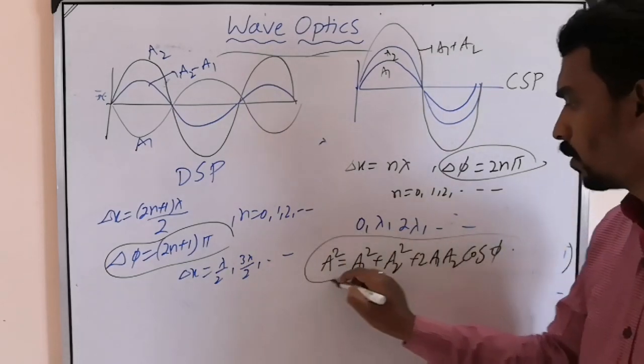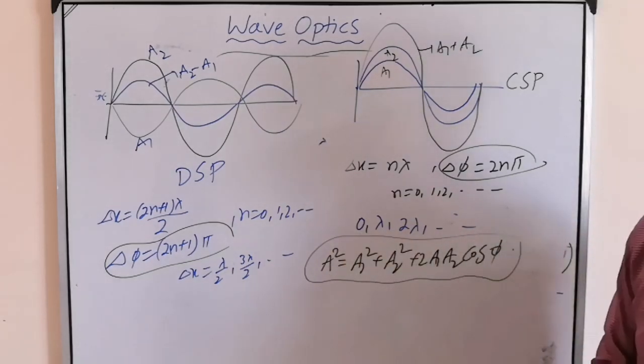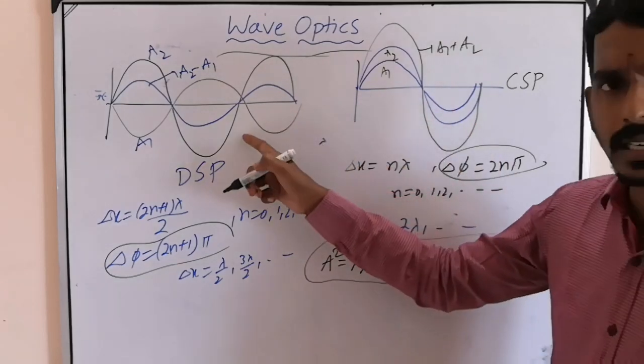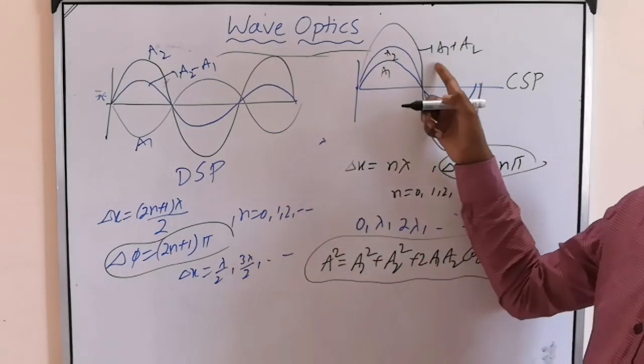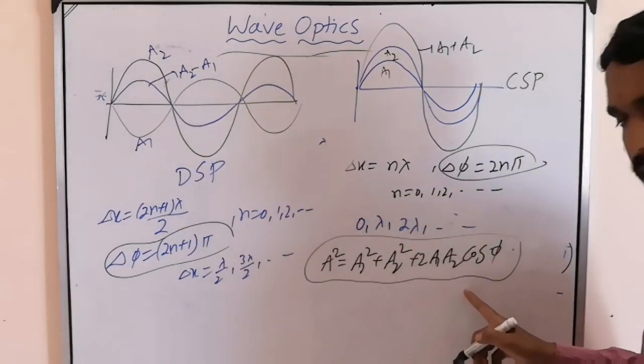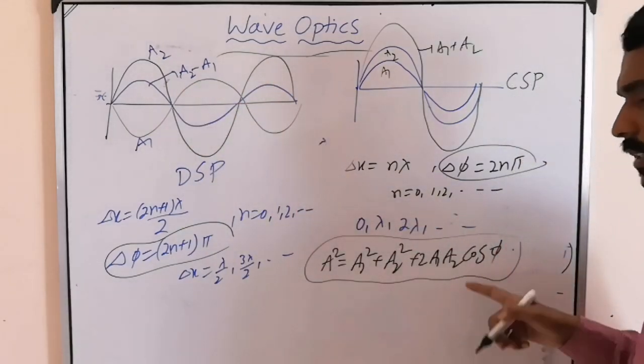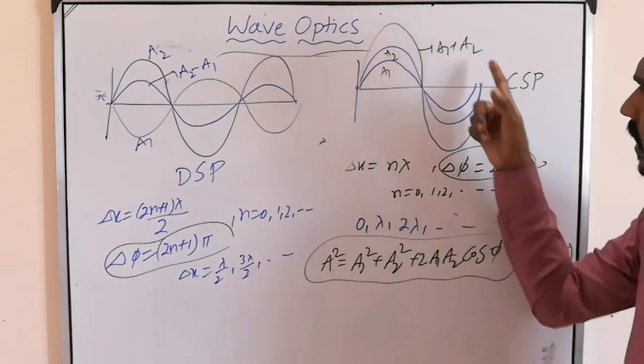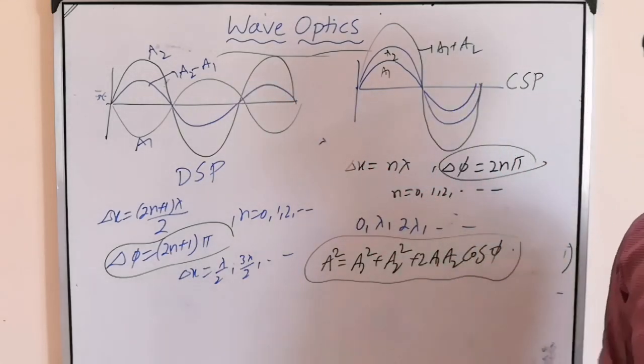Then the resultant amplitude formula is this. But here and here it is clear. Constructive means directly A1 plus A2. Destructive means A2 minus A1. But here the resultant amplitude is something else. But these also you can get from the same formula.